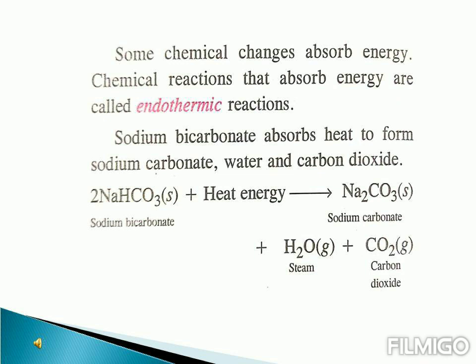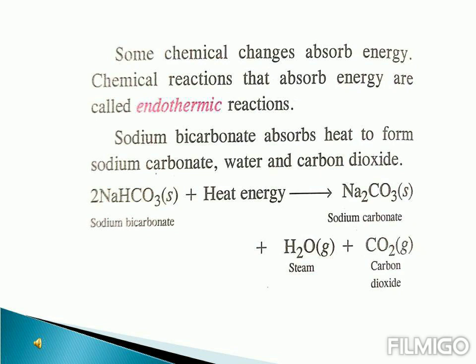Next is endothermic reaction, and I already explained to you that reactions which absorb energy, whether it's heat energy or light energy. So whenever it absorbs energy to undergo the reaction, it is an endothermic reaction. Now you see here an example.